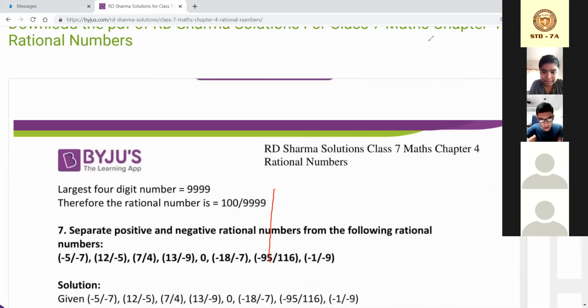Here, copy question number 7. I will erase. Here, all of you copy question number 7. I'm just doing the selected part, but I will upload the entire chapter of the R.D. Sharma in your study material. I told you about this book yesterday, so I will upload it.